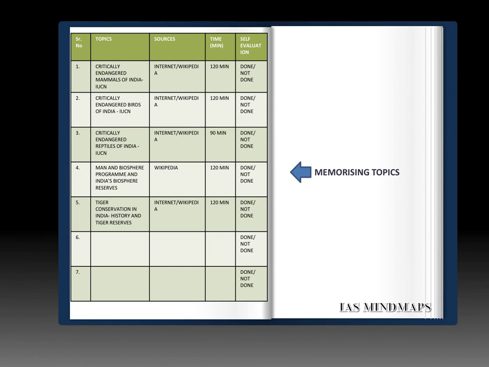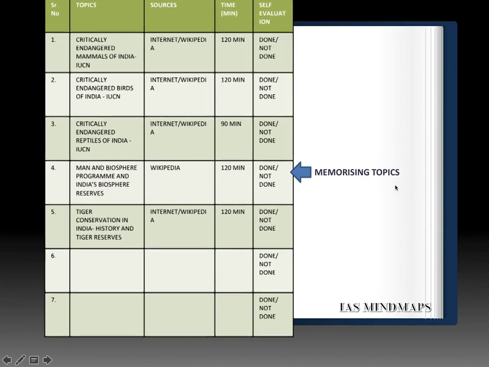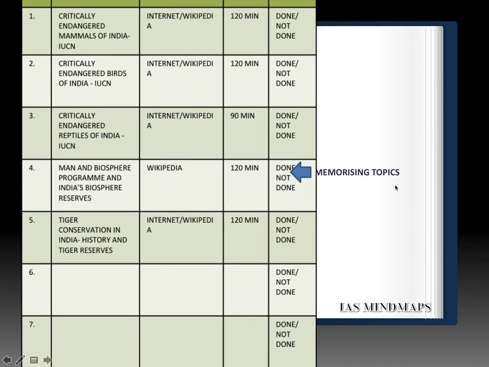The first set of targets is memorizing topics. As you can see, you have to give a detailed reading of these topics. There are 5 major areas for this week. The first is critically endangered mammals of India as given by the International Union for Conservation of Nature, IUCN. You have to refer to the list of this, and the list is of 2015. It is also known as the Red List or Red Data Book.